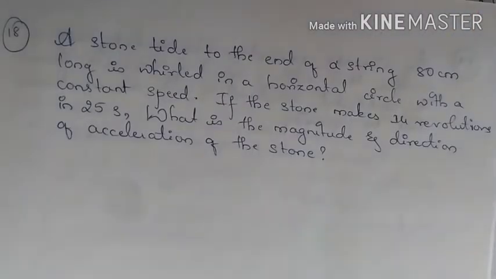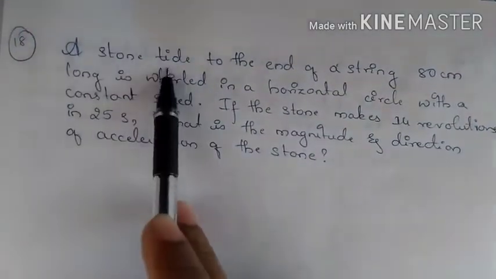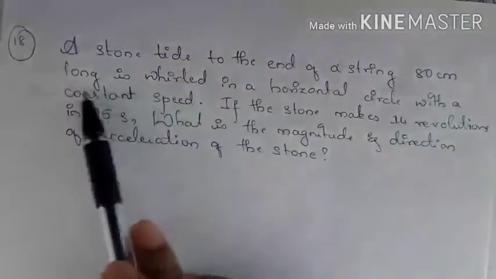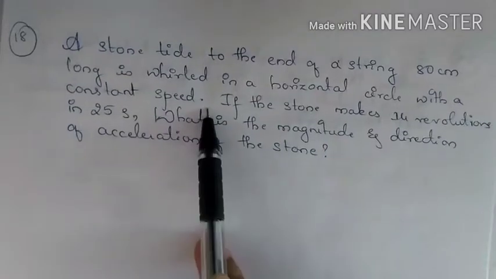So the next question which you have here is a stone tied to the end of a string 80 centimeters long and whirled in a horizontal direction with a constant speed.